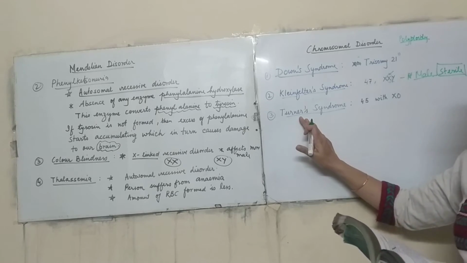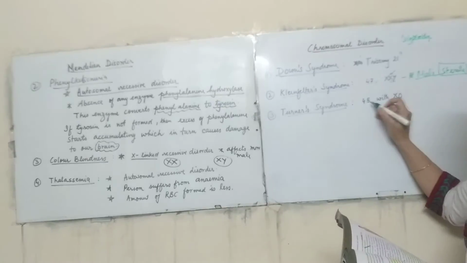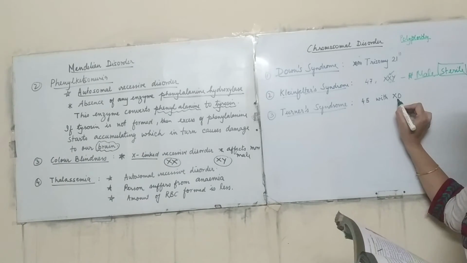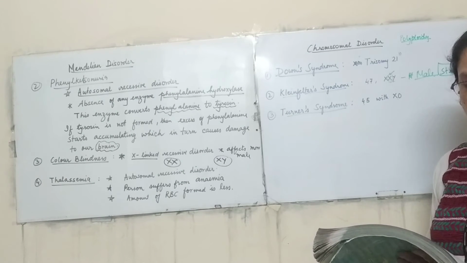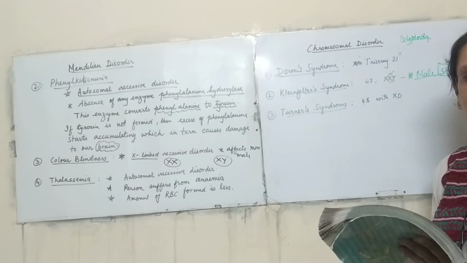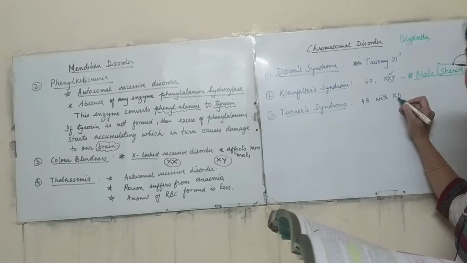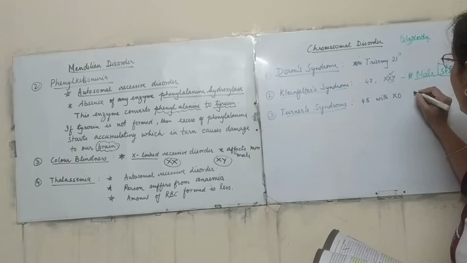What happens in Turner syndrome? Here there is a loss of a chromosome. You can see there are 45 chromosomes with XO. XO, that means such a disorder is caused due to absence of one of the X chromosomes. Instead of XX, the person has XO. That means they are all female.